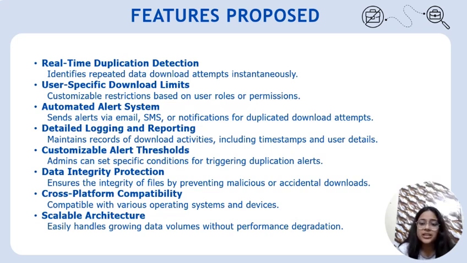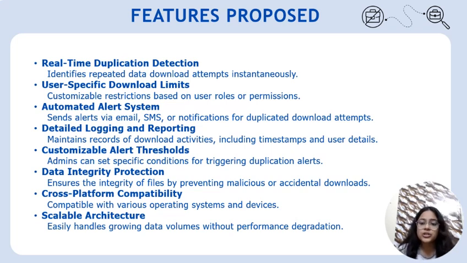The system instantly flags duplicated downloads by comparing the metadata of the files, such as file size and timestamps, to previously downloaded files. This ensures that users are notified before a redundant download occurs. Secondly, user-specific download limits. We have implemented customizable download permissions based on user roles. This means different users can have personalized restrictions to minimize unnecessary data downloads, optimizing resource usage.